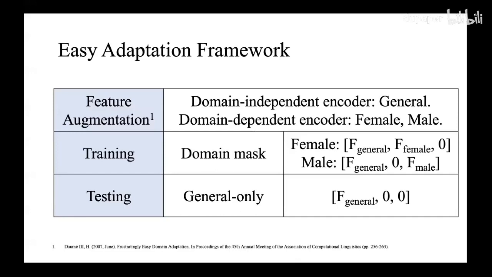During training, if the document's author is female, we represent the document as three sets of features: general features, female features, and zeros for the male features. For male authors, we create it in a similar way: general features, zeros for the female features, and male features. During testing, we only feed the general features to the model.